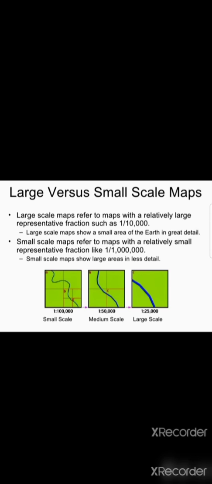It is called small scale map. It refers to a relatively small representative fraction. It shows large area in less detail. What is small scale? Small scale map shows large area, that means continents or countries, in less detail.